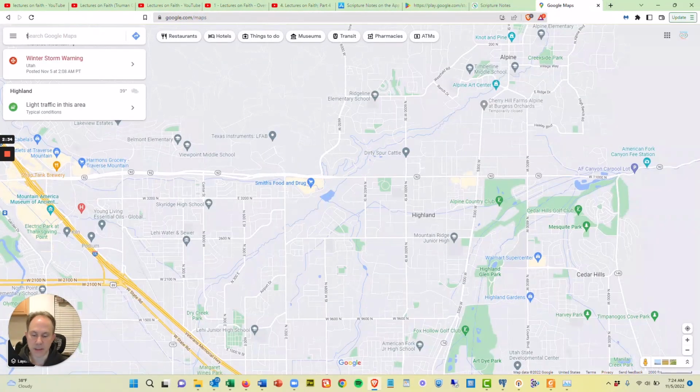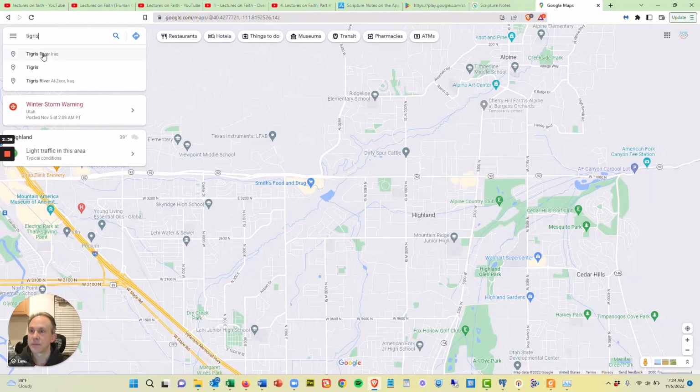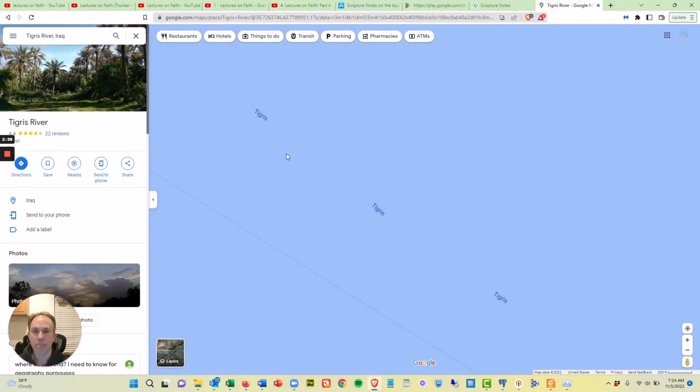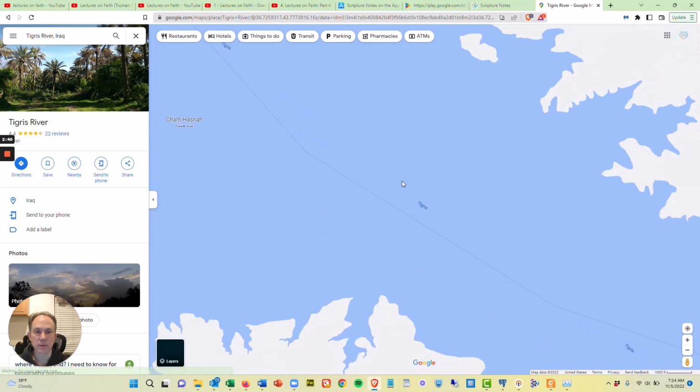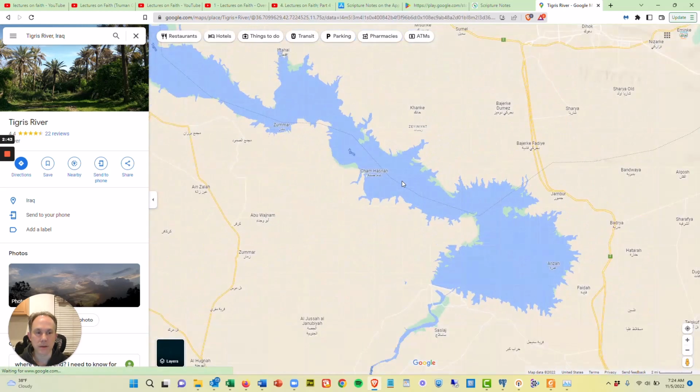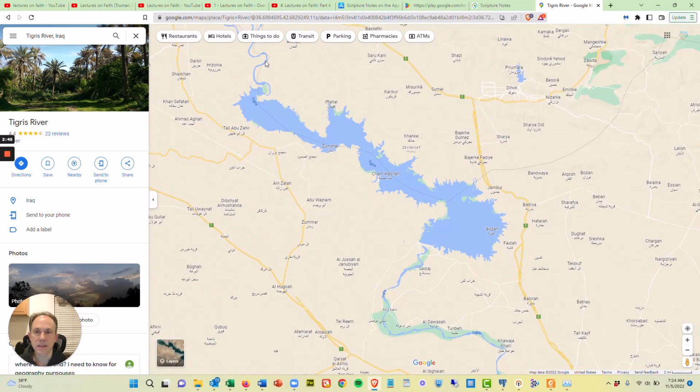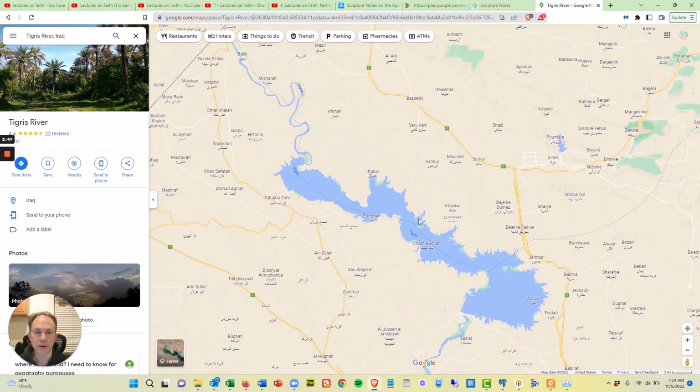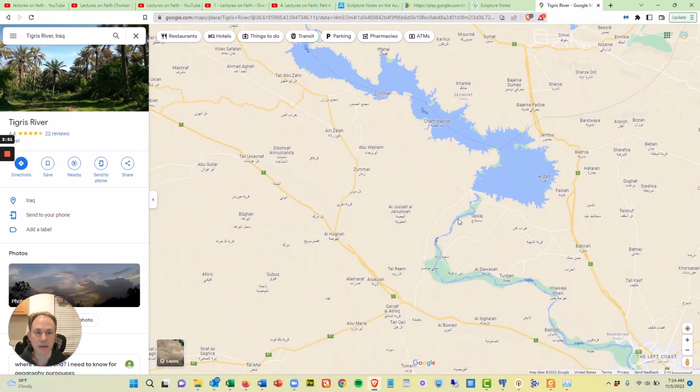So what I would do now is I would just go to maps.google.com and type in Tigris. Tigris River, Iraq. Okay, that's zoomed way in, so I'll zoom it out with my scrolling here. So I can see the Tigris River comes up here. It's like almost a lake, and then continues down here.